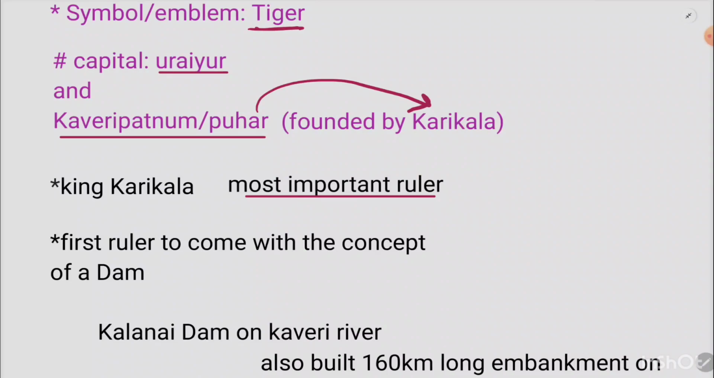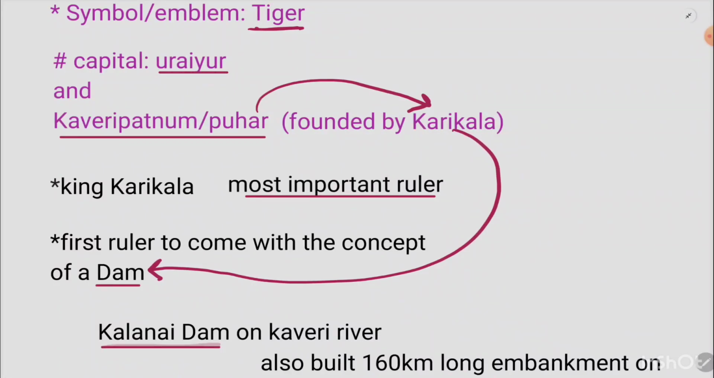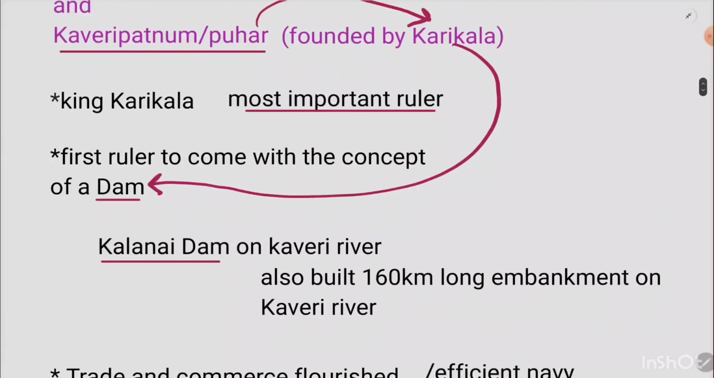Now, moving ahead. Karikala is supposed to be the first ruler who came with the concept of the dam. The Kallanai dam on the Kaveri river is credited to Karikala. Another credit given to him is that he built a 160-kilometer long embankment on the Kaveri river.